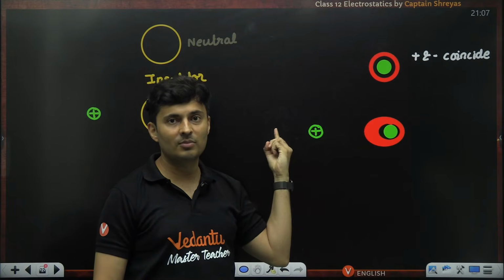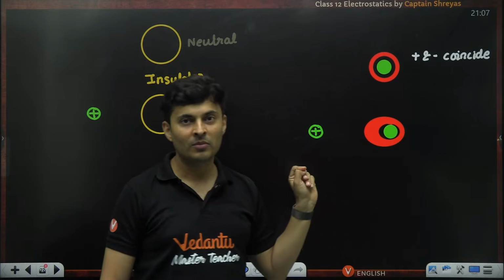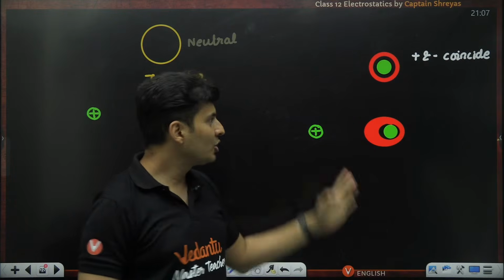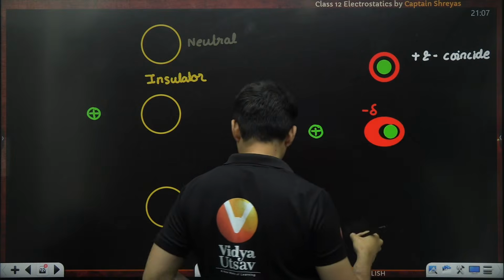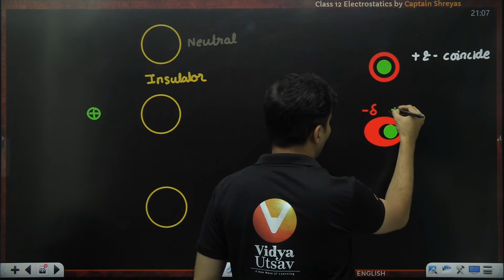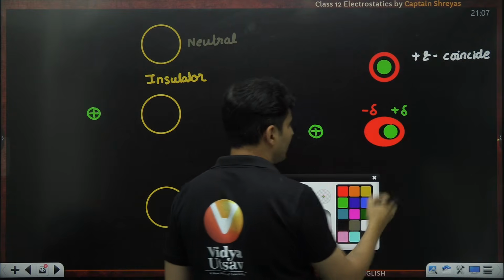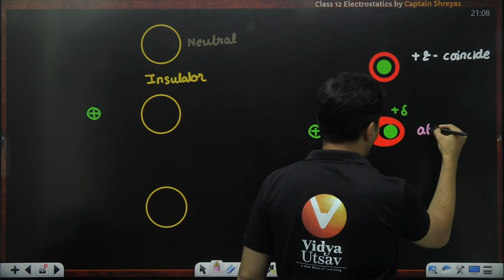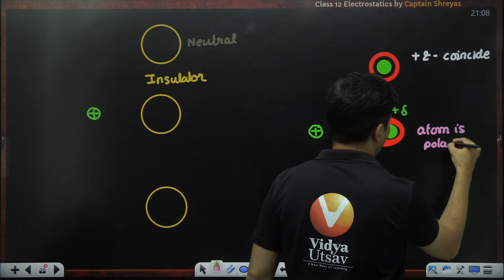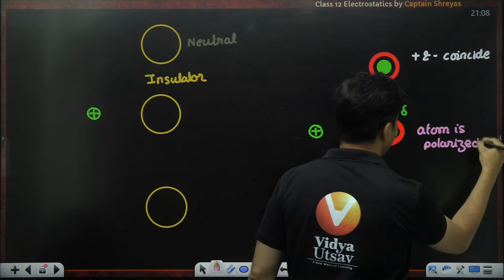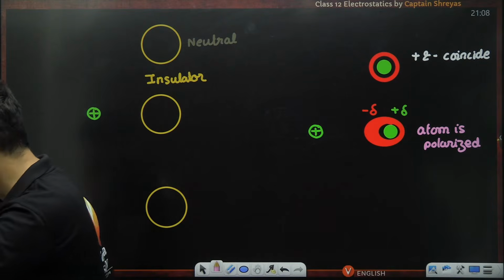So that is what is happening to this electron cloud. It loves this positive charge, so it is coming close. It can't leave the atom though, because it is an insulator. So the negative center, there is a delta negative over here, and now there is a small positive over here. So the atom itself gets polarized. Understood, guys? Everyone? Yeah, perfecto.